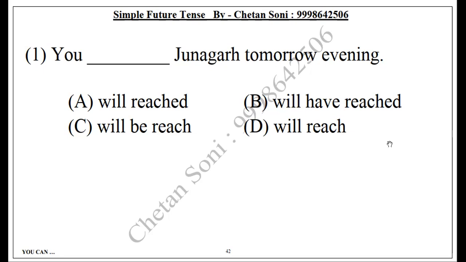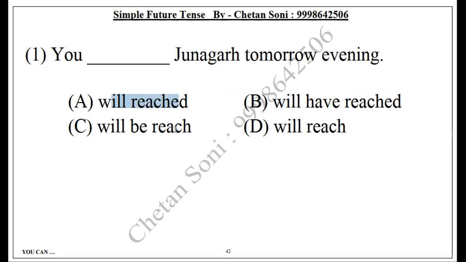For A, it's reached, so it's in the past. But we cannot say will plus reached. It is not possible with will, because will takes a simple verb. It is also not in the simple past. It is a mixed point, we can say wrong, incorrect. Future and past will not happen together. Clear? Okay, next.